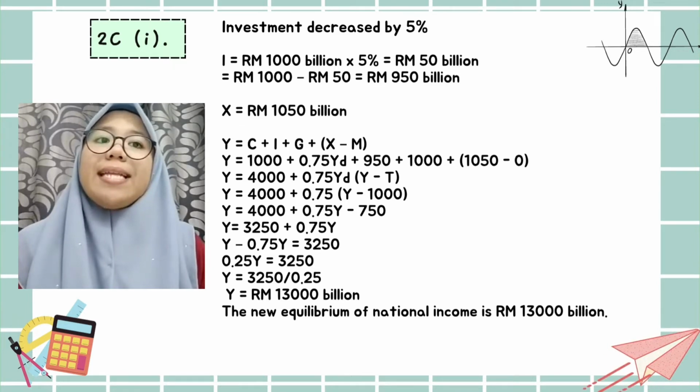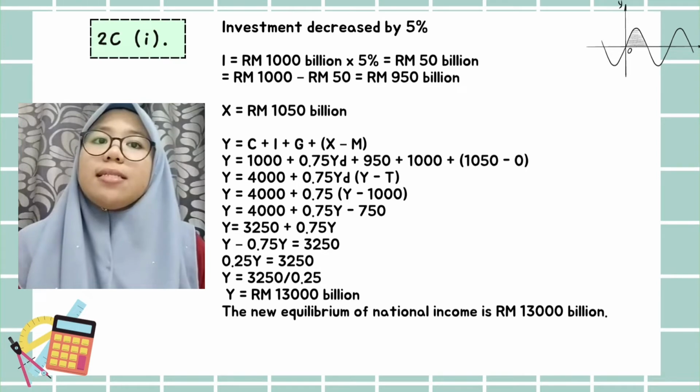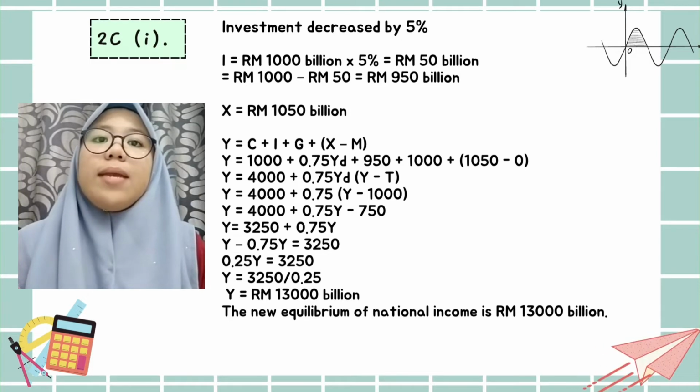As shown on the slide, this is the calculation that we need, and the final answer that we get for the new equilibrium of national income is 13,000 billion ringgit Malaysia.